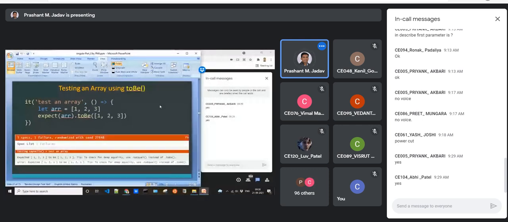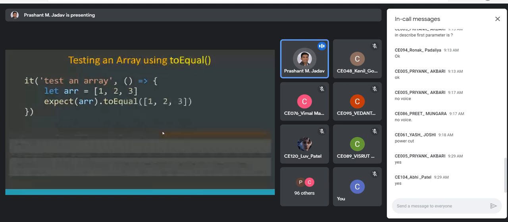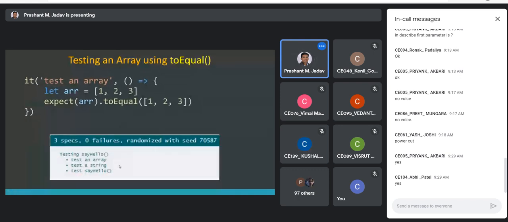Okay. So now if we replace the toBe matcher with toEqual, the test case passes. So testing an array works successfully. That is the difference between toBe and toEqual. Whenever you are comparing objects, you should go for toEqual. If you are comparing primitive data types, then you should go for the toBe matcher.